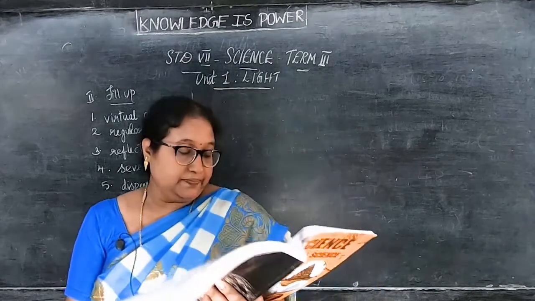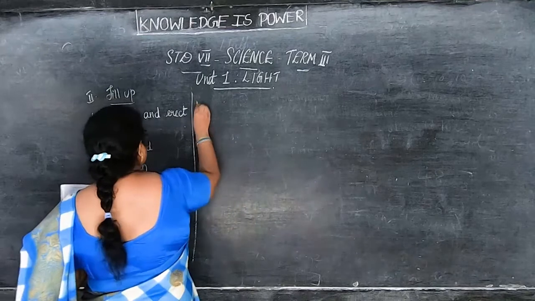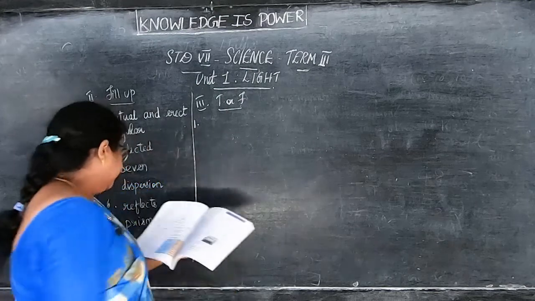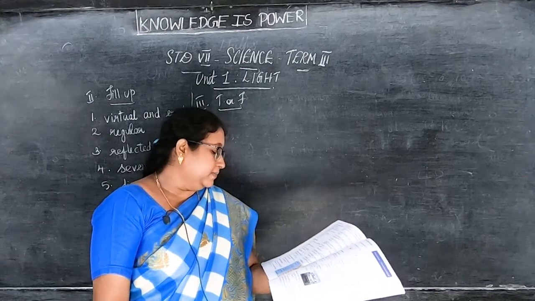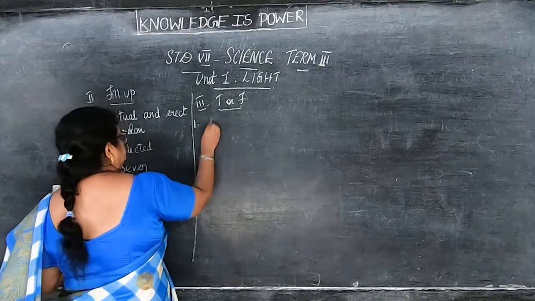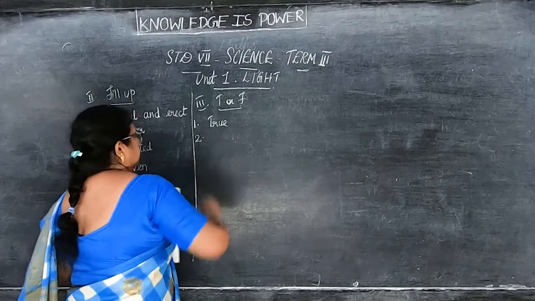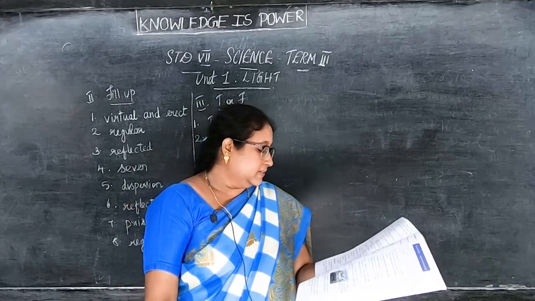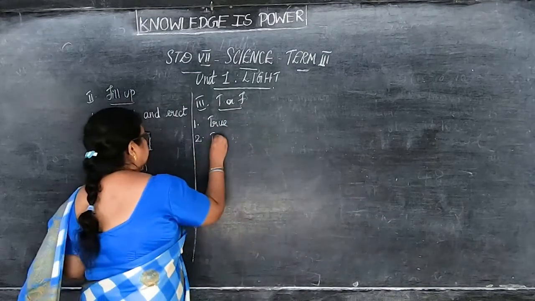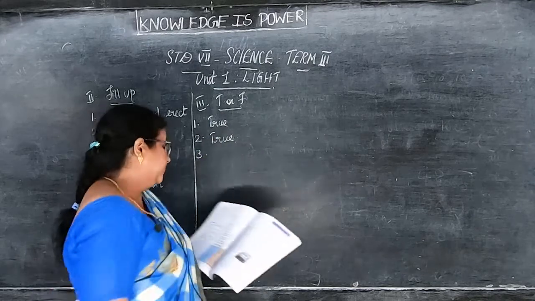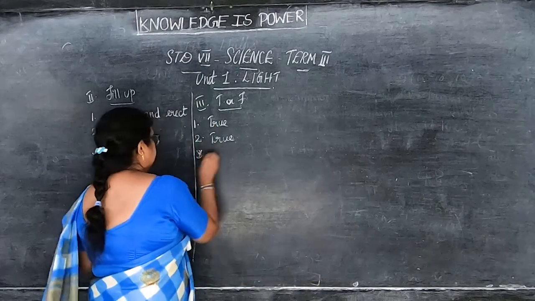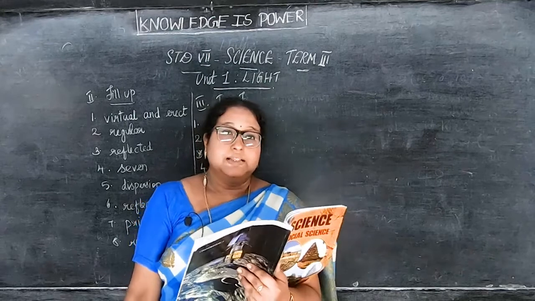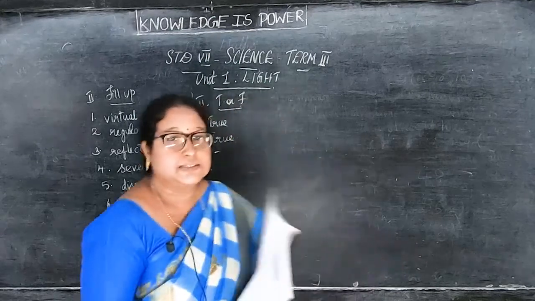Okay. Now next we'll go to the true or false. So first one, the image of right hand in a plane mirror looks like a left hand. True. Next, rainbow is formed by dispersion of white light by water drops. Again, true. Third one, no need, children. Okay, put a cross, you need not do that question.